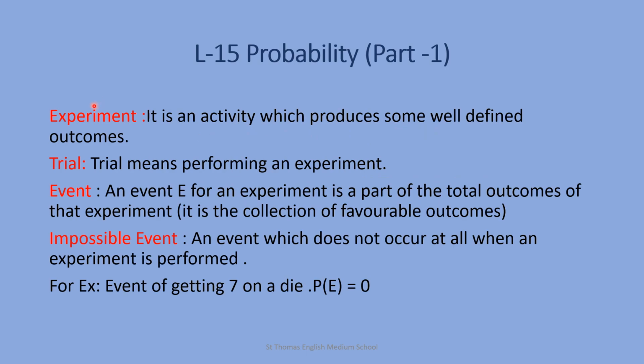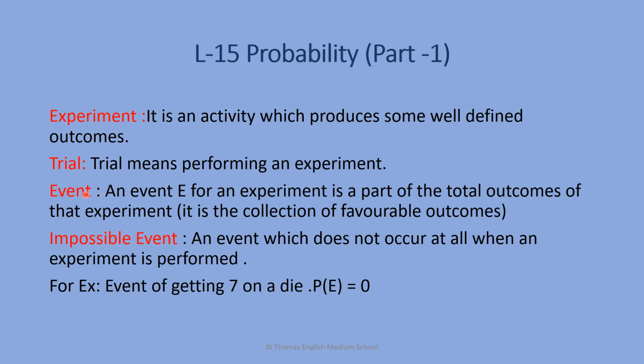First, we will go through some of the basic concepts that we have studied in lower classes. That is, what is meant by an experiment? It is an activity which produces some well-defined outcomes. For example, the experiment of tossing a coin gives two outcomes, that is head or tail. Now, what is meant by trial? Trial means performing an experiment.